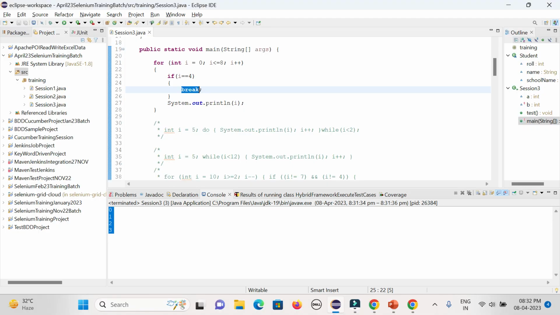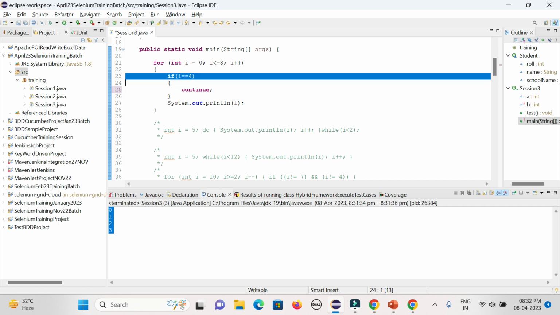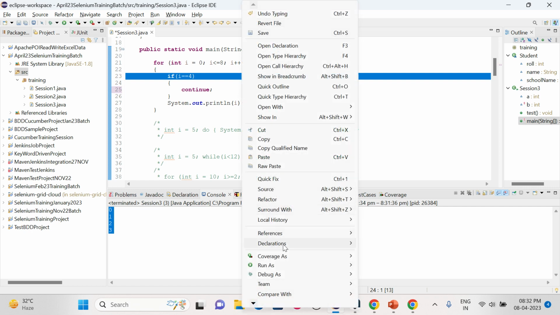Here, if you use continue instead of break, what will happen? You can see the color is also getting changed because that is a reserved keyword in Java. It will immediately skip that i equal to 4. It will print 0 1 2 3 and then start again from 5 6 7 8.